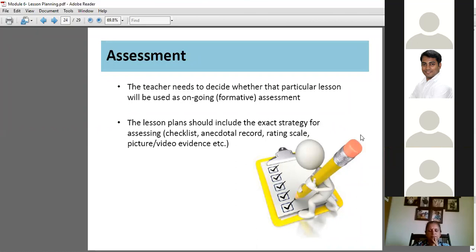The lesson plan should include the exact strategy for assessing. So you should mention that either I will capture videos, or I will give my observation based on a rating of how accurate the child is about colors, or hardly understands, or does not understand at all. That's also one way of assessing, based on your own observation.